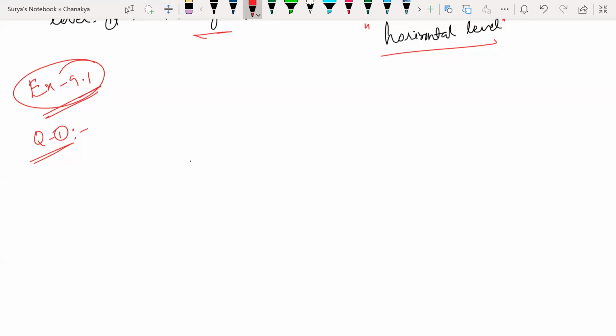First, we have to draw. For height and distance questions, you must draw the diagram first. If you are really good at drawing the diagram, then it will be pretty easy to get the answer. First, everyone should know how to draw the diagram. If you are good at it, it is a pretty simple concept to solve and get the answer.